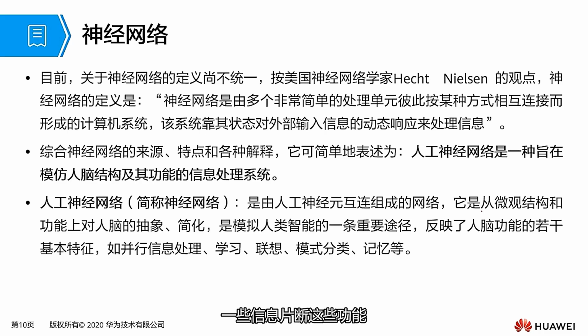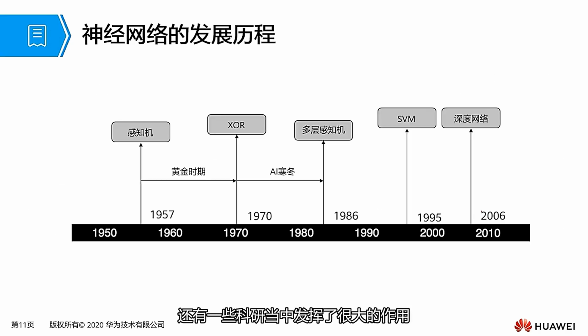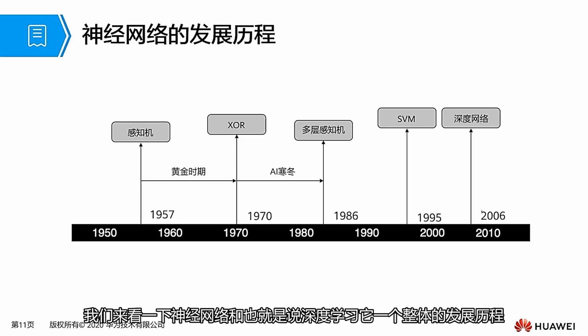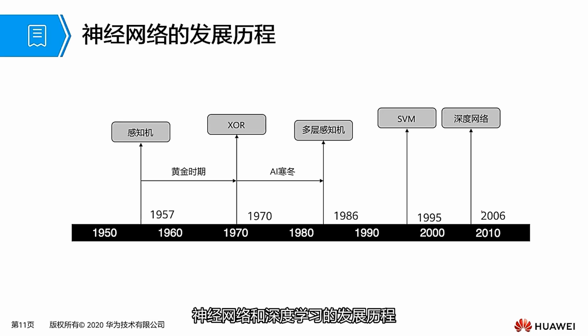Its embryonic period was in 1958, when the perceptron was invented. In 1969, American artificial intelligence pioneer Minsky discovered that the perceptron still has issues with XOR processing and is unable to classify correctly. Minsky and other scientists jointly proposed the death penalty for this perceptron. From then on, the development of neural networks became very slow, unable to be used normally in industry and research. The period from 1970 to 1986 was a cold winter for artificial intelligence and deep learning.